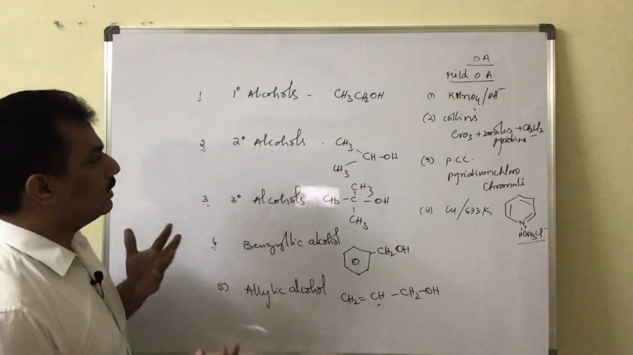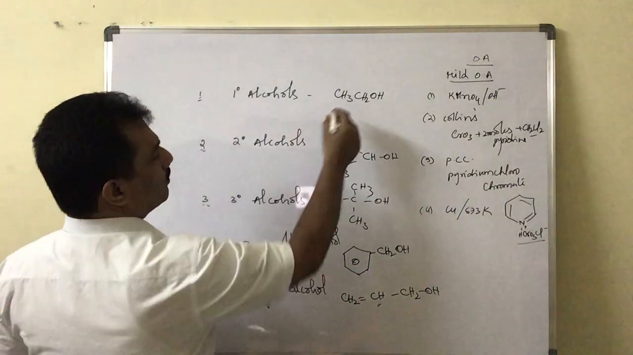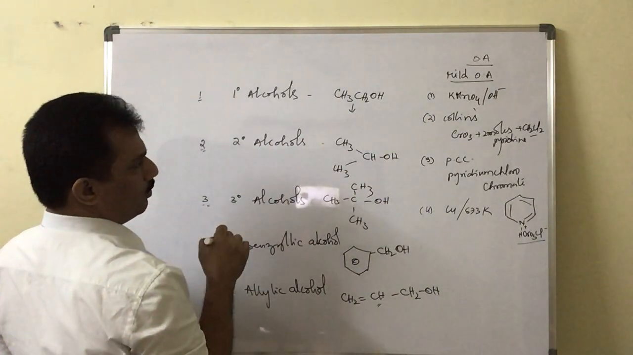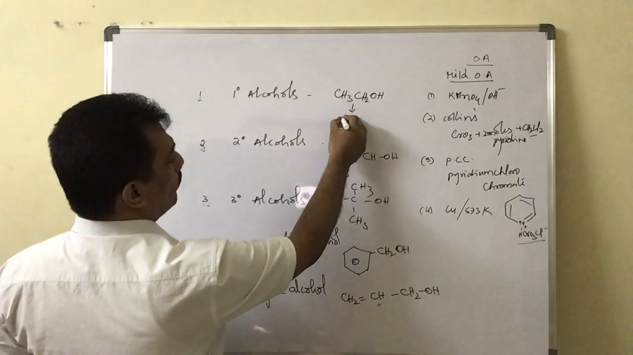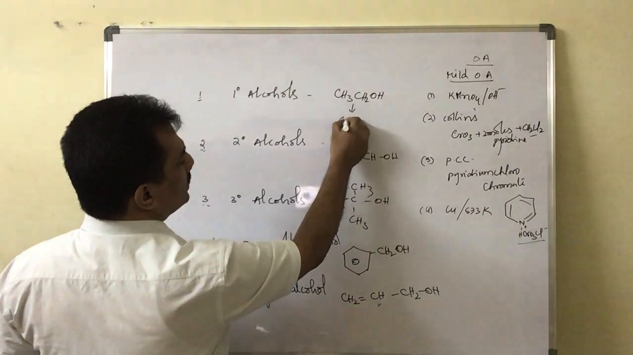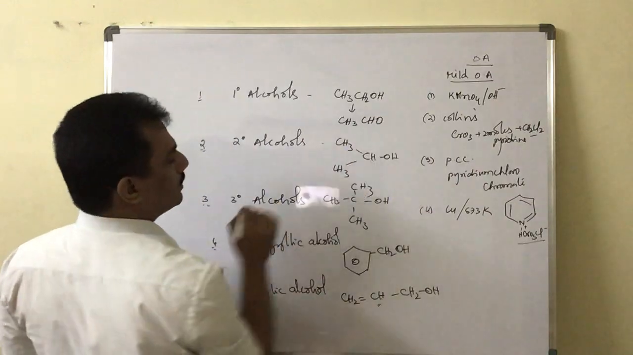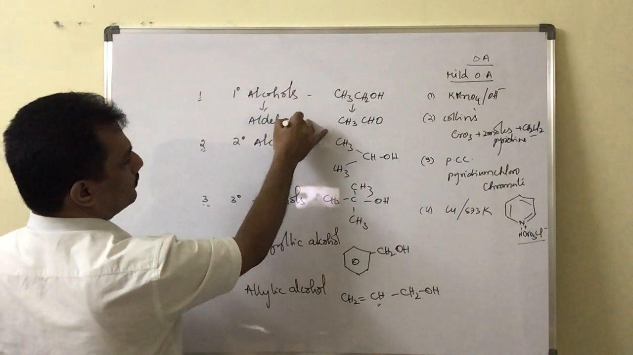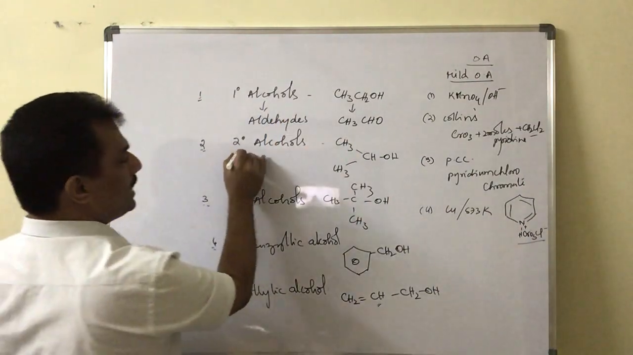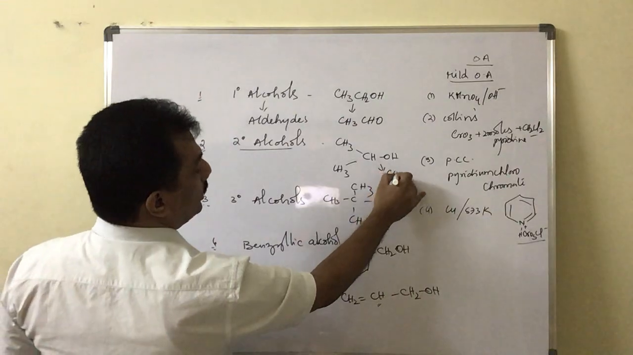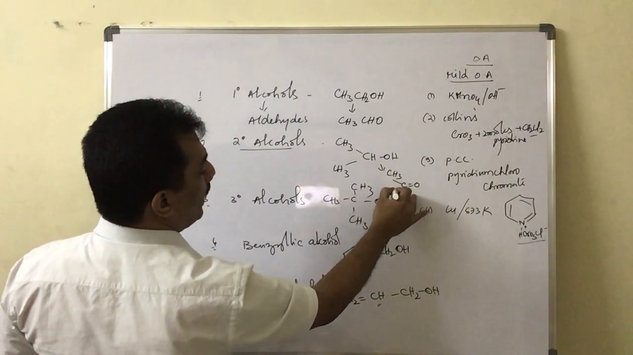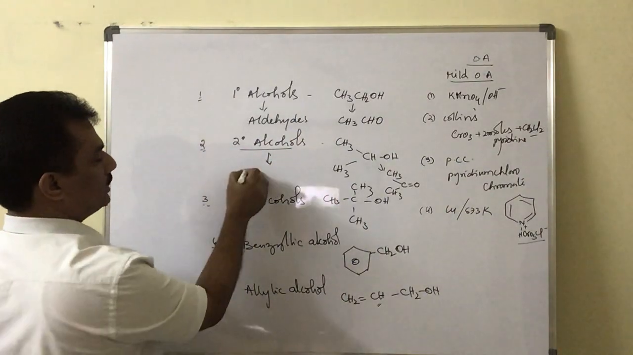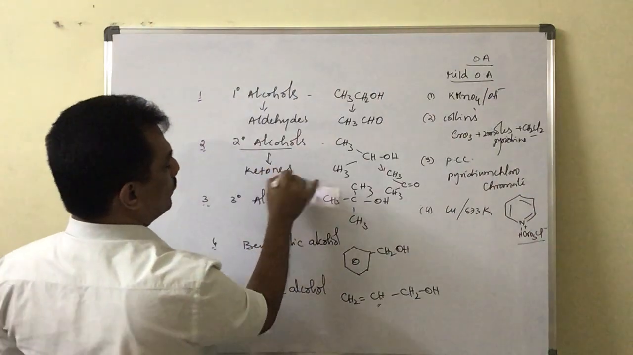And just remember, we can always observe that primary alcohols on treating with these mild or moderate oxidizing agents always give aldehydes. That means primary alcohols give aldehydes. And then secondary alcohols always give ketones. Just remember, they are able to give ketones. So when the secondary alcohols are treated with a moderate oxidizing agent, they give ketones.